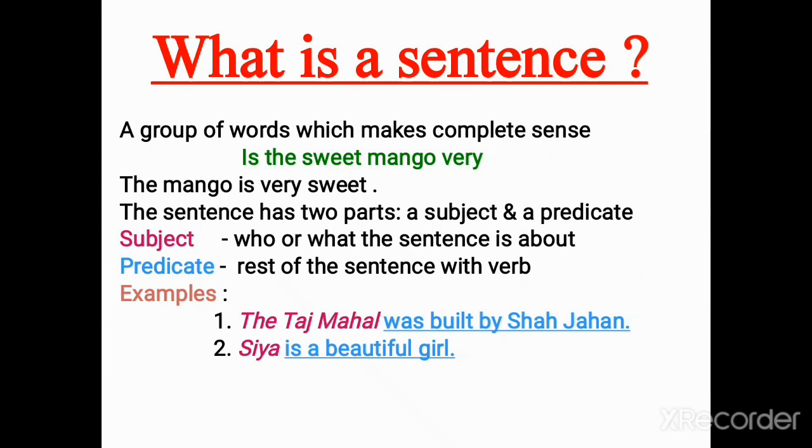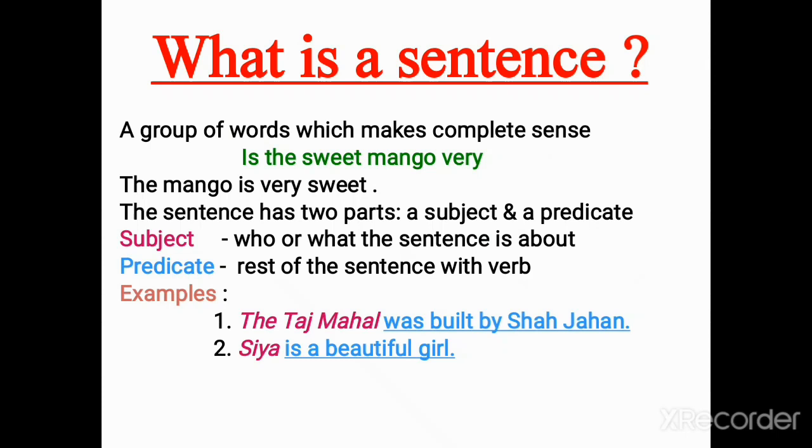Let's see another example: Sia is a beautiful girl. Now who is a beautiful girl? Sia. So Sia is the subject of this sentence and the rest of the sentence with the verb is the predicate. So here the Taj Mahal is the subject, was built by Shah Jahan is the predicate. In the second sentence, Sia is the subject, is a beautiful girl is the predicate.